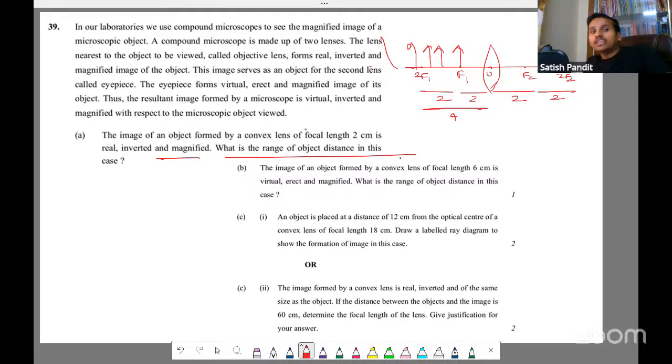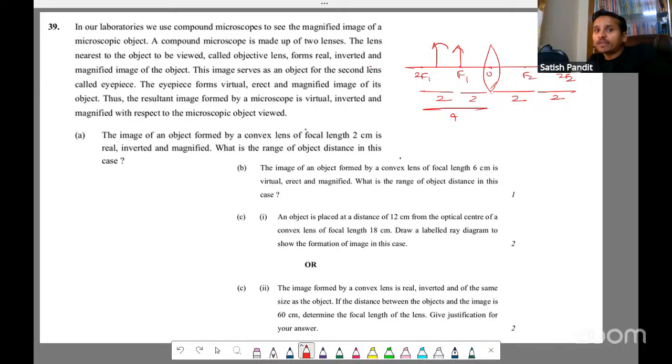Just 1 minute. See here, we want a real, inverted and magnified image also. That is also important. Real, inverted and magnified, okay? We'll get a real, inverted, magnified image at F1. When you place the object at focus, we'll get real, inverted and magnified. This is possible. If you keep it between F1 and 2F1, then also we'll get real, inverted, magnified. It will be found beyond 2F2. Yes, that is also real, inverted, magnified.